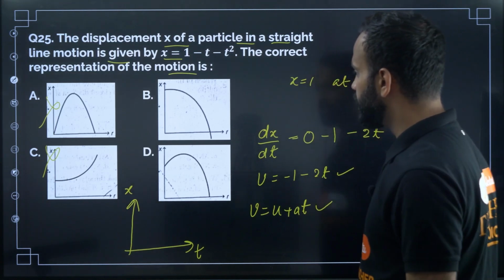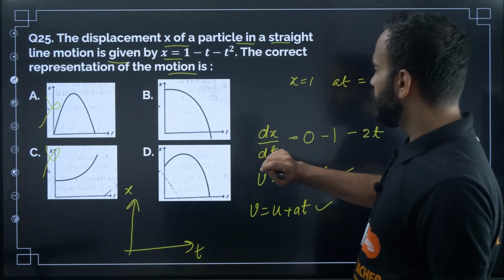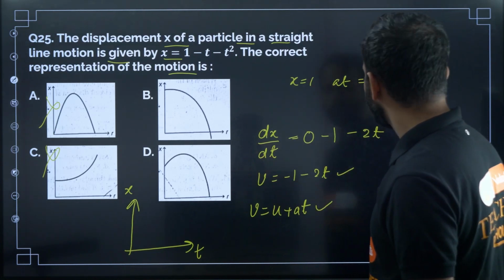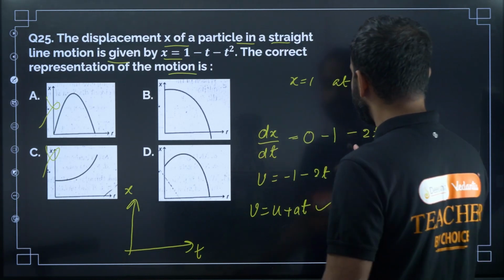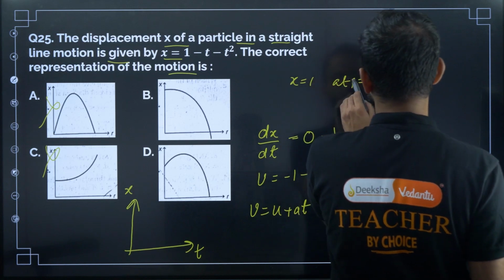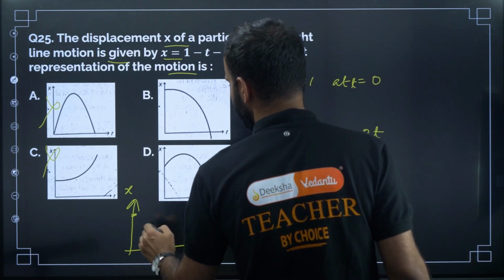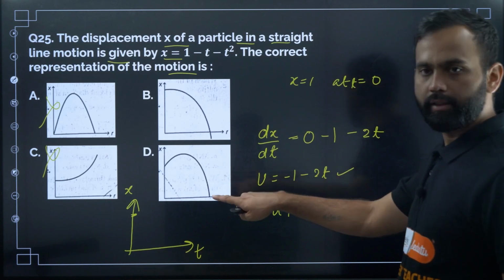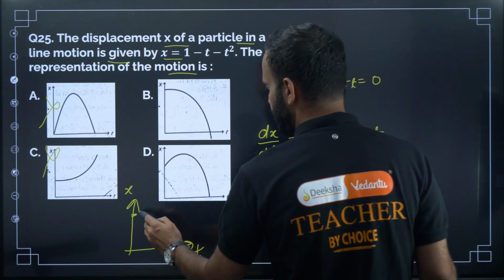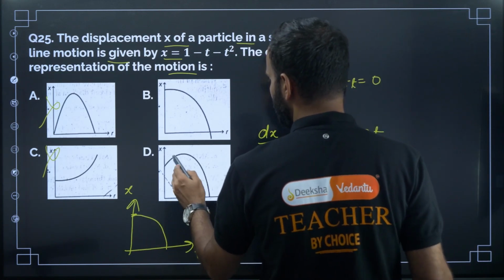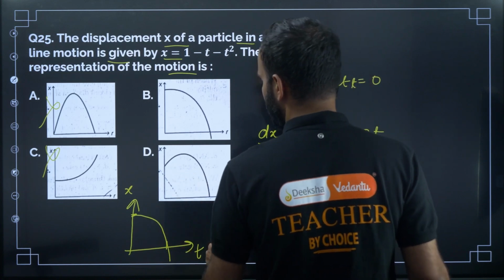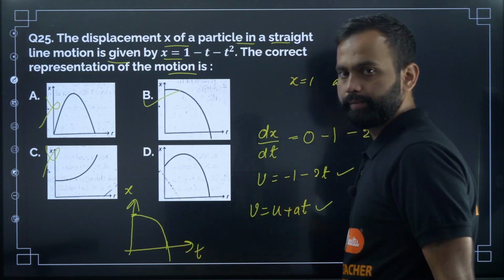So the correct option is between B and D, right? Okay, so now at t equal to 0, x equal to 1, right? So then it decreases, right? So it continuously decreases, isn't it? Like this. It is not increasing, okay? It won't increase, it continuously decreases. So the correct option will be B.